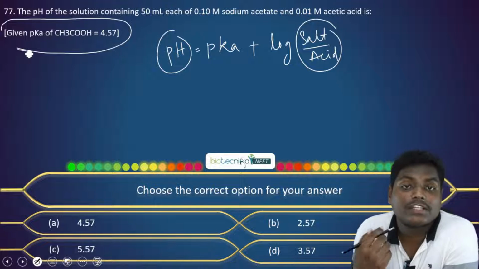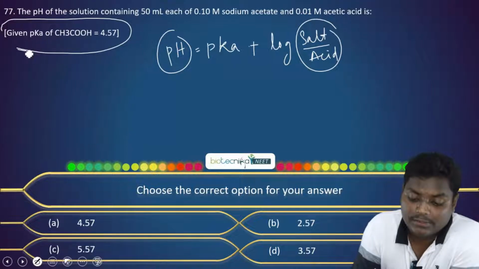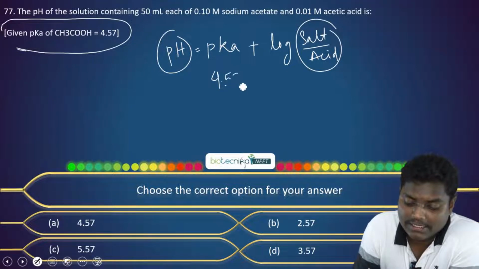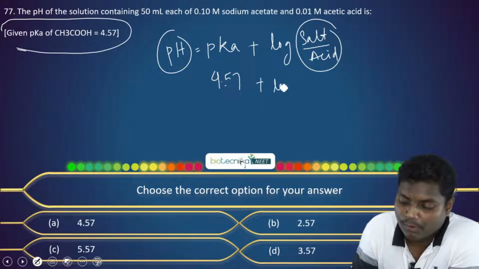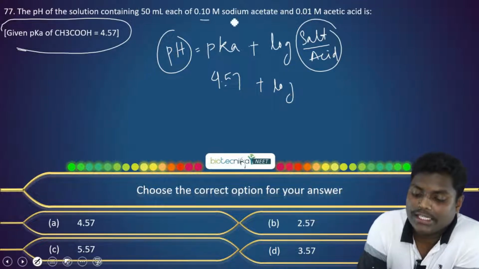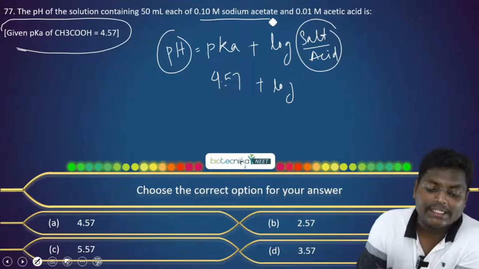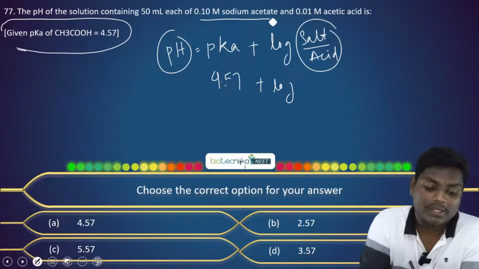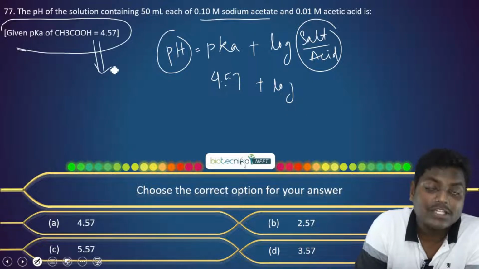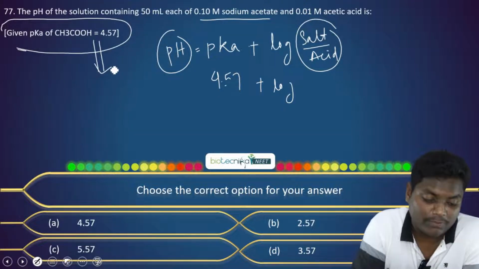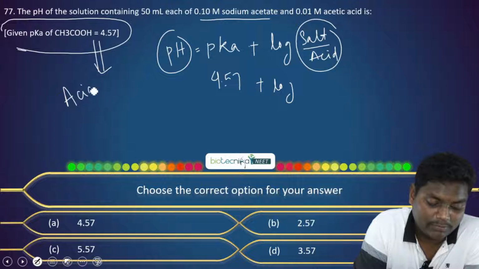It has also given us the pKa. So the pKa is 4.57. It is given. Just a formula-based question. Now the salt here is sodium acetate. If you realize properly, the combination of this will give us an acidic buffer.